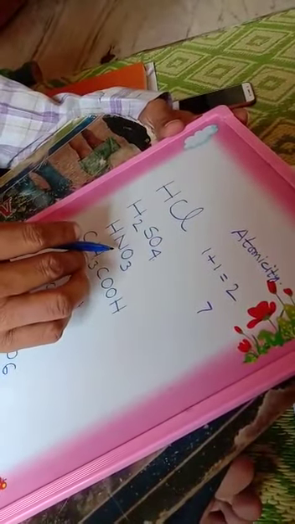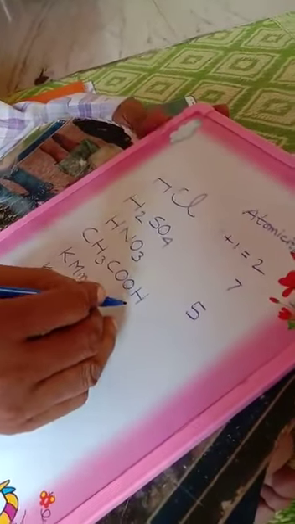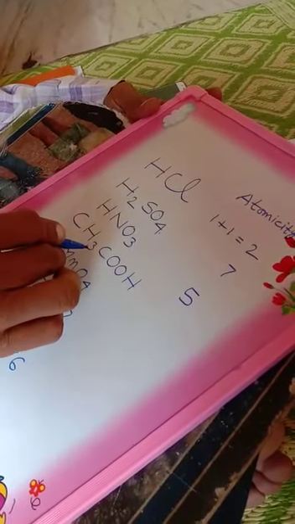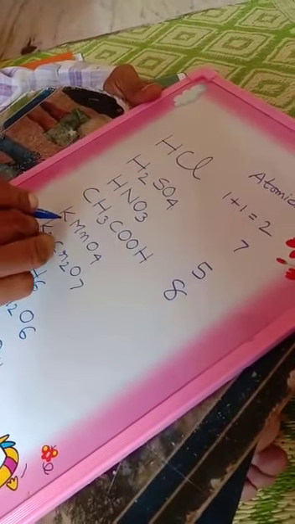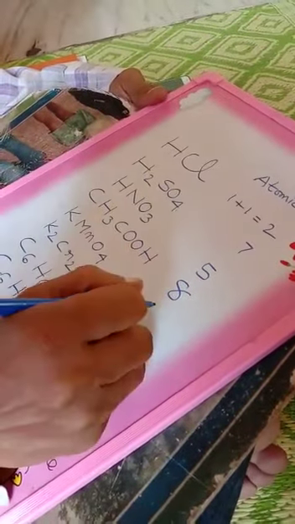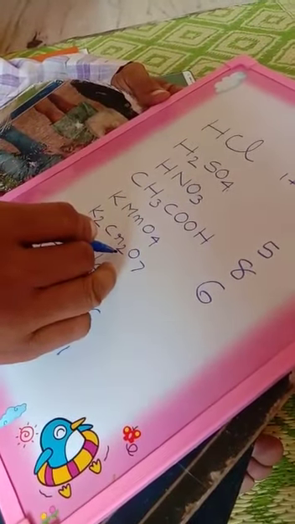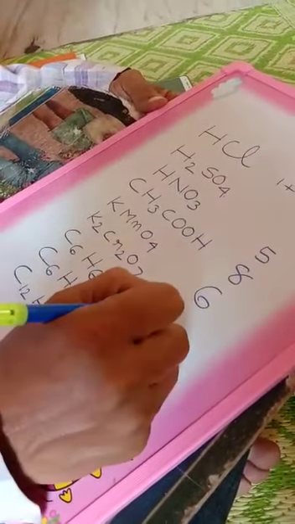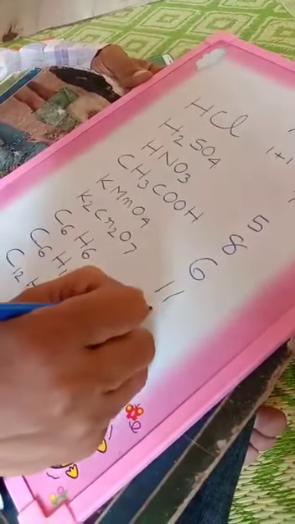In nitric acid, atomicity is 1 plus 1 plus 3, that is 5. The atomicity in acetic acid is 1 plus 4 plus 1 plus 1 plus 1, that is 8. The atomicity of potassium permanganate: potassium 1, manganese 1, 1 plus 1 is 2, plus 4, 6. Atomicity of potassium dichromate, 2 plus 2, 4 plus 7, 11. Atomicity of benzene, 6 plus 6, that is 12.